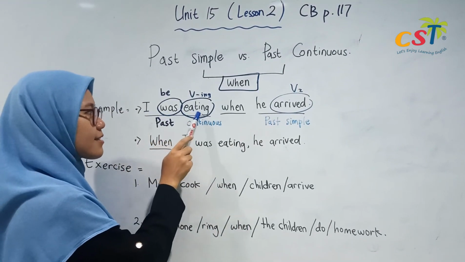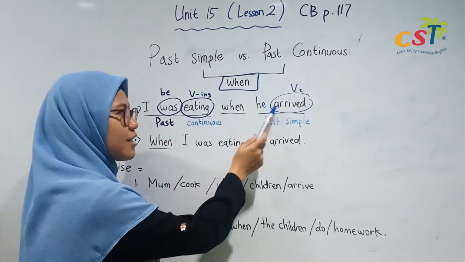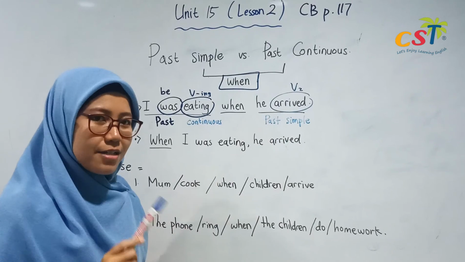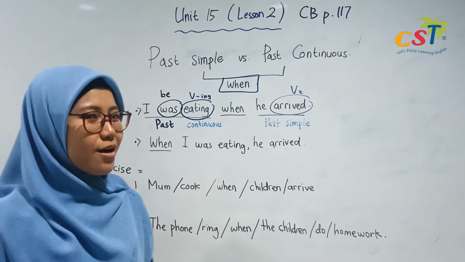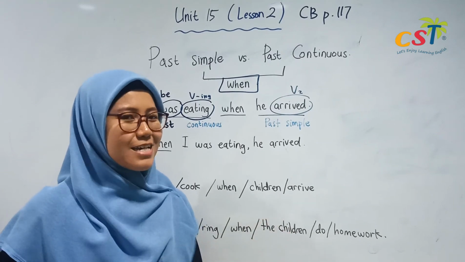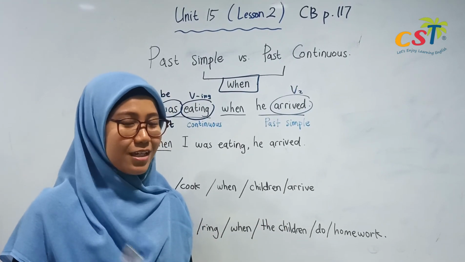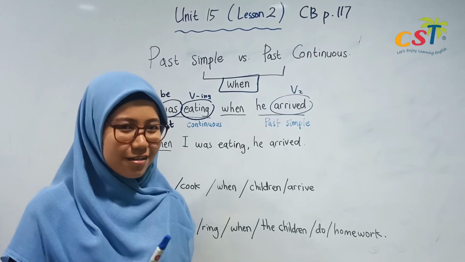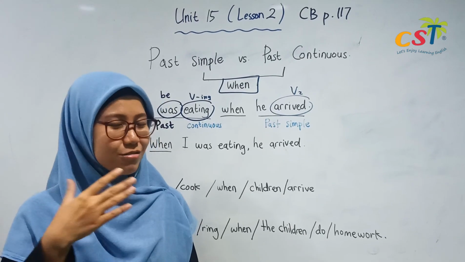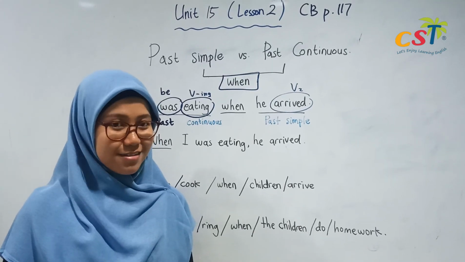I was eating compared to he arrived. Imagine, which one is longer in terms of duration? Is it eating or someone arrived? Imagine if you are eating, you need maybe like 30 minutes or 15 minutes as the fastest.